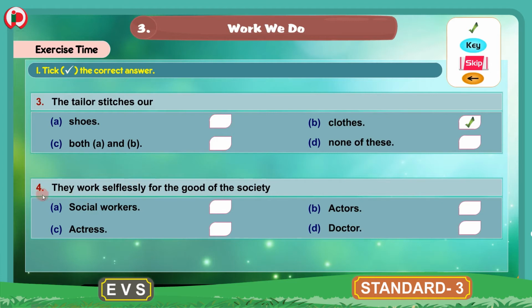4. They work selflessly for the good of the society. So what are the options here? A. Social workers, B. Actors, C. Actress, D. Doctor. So the answer for this sentence is A. Social workers. We will put a tick mark for the option A here. Social workers work selflessly for the good of the society.